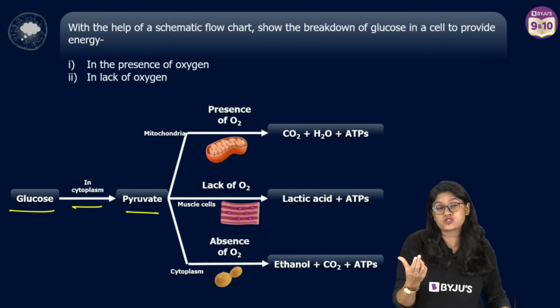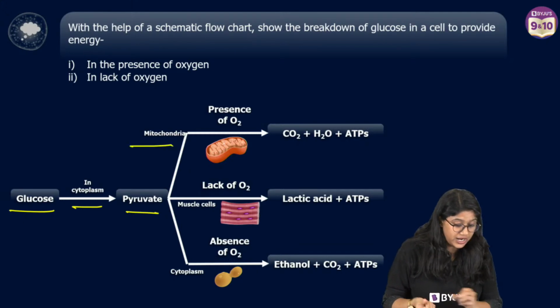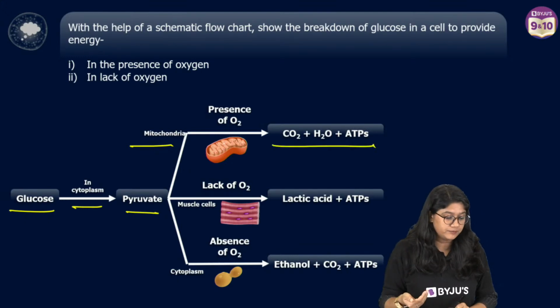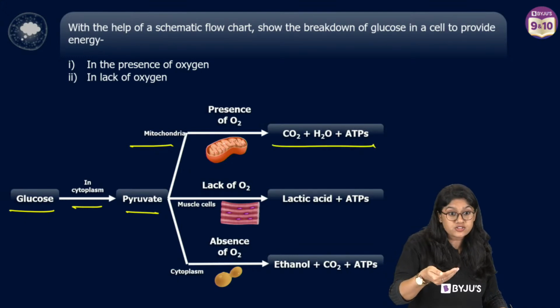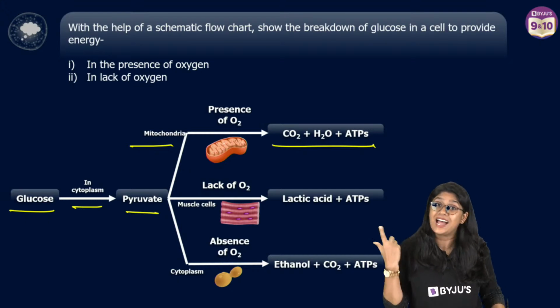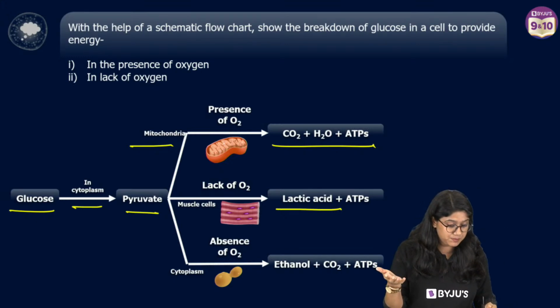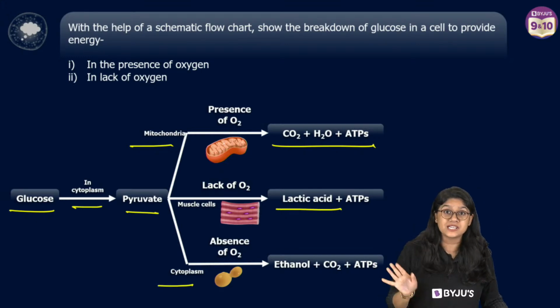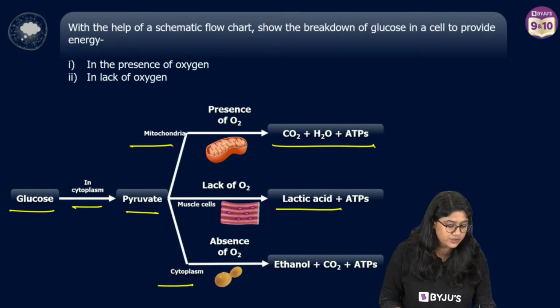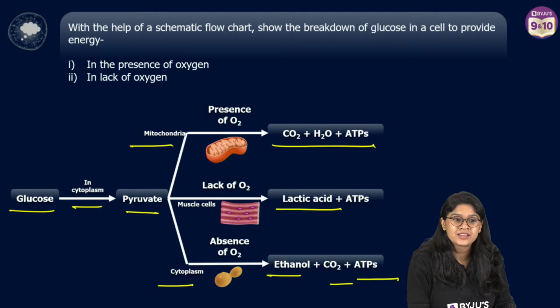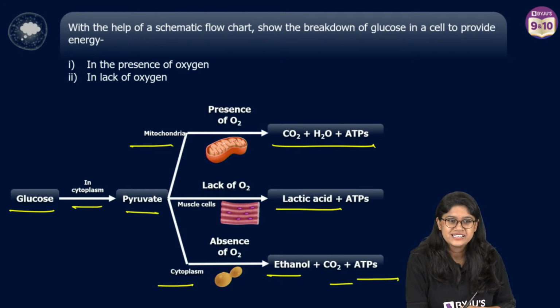In the presence of the oxygen, it moves to the mitochondria and produces ATP, releases carbon dioxide and water. In the lack of oxygen, if you're exercising a lot, then of course it forms lactic acid and releases the energy ATP. And in the absence of oxygen, in the case of yeast, it produces ethanol, CO2 and ATP. Everyone, are we clear? Yes, pyruvate is a hero. Absolutely correct. Yes, so everyone, I hope that you'll remember this.